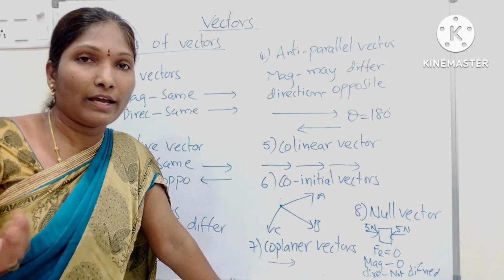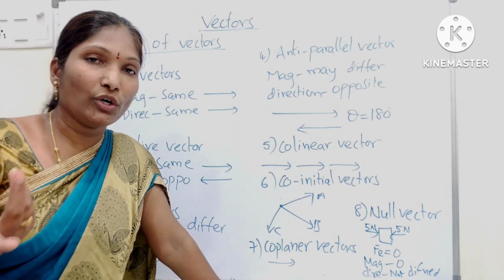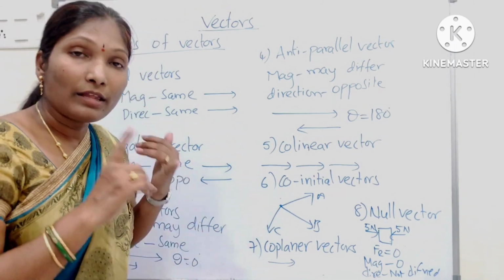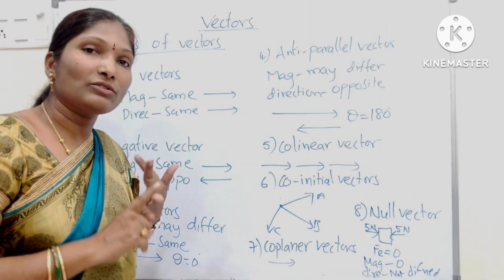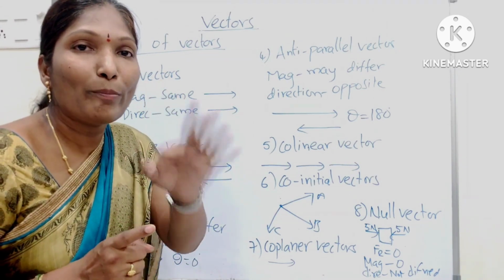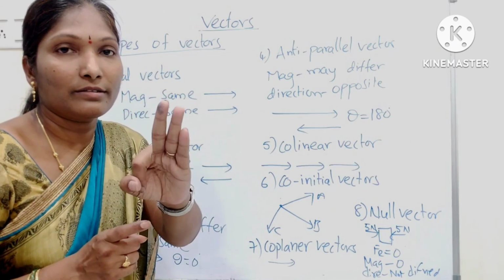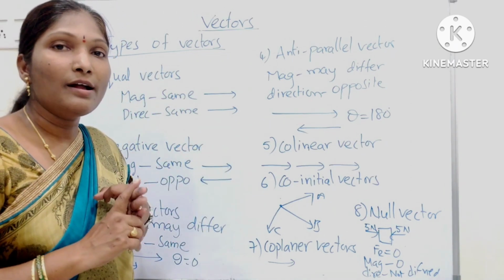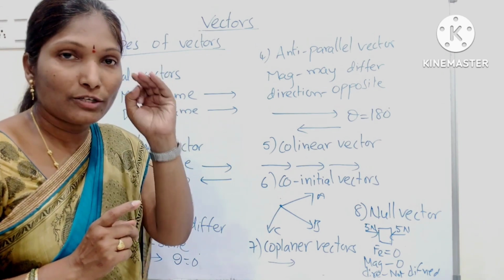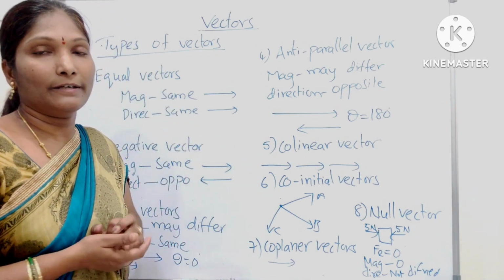Length, mass, time, work done, energy, all these are scalars. And vectors have magnitude as well as direction. ఈ రెండు కాకుండా they should obey the laws of vector addition. Laws of vector addition obey చేస్తేనే దాన్ని వెక్టర్స్ అని అంటాం.